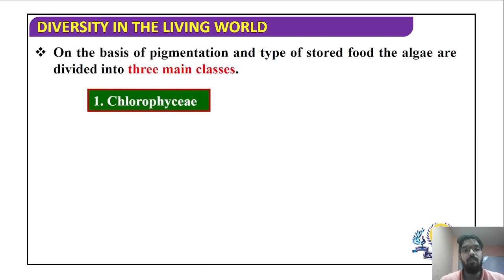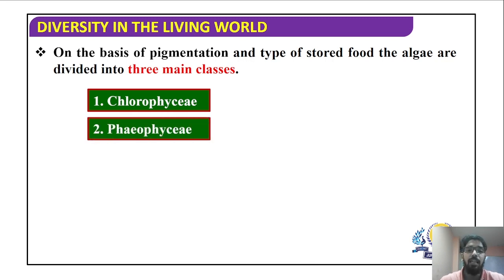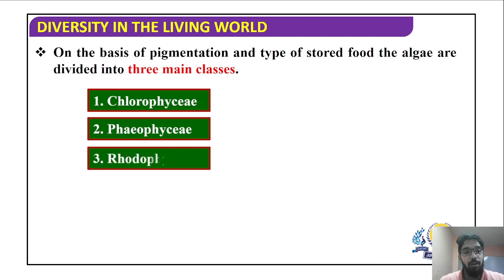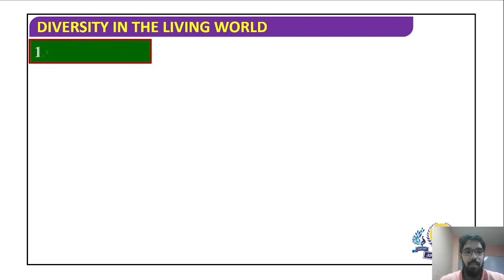So on the basis of pigments and type of stored food, algae are divided into three main classes. So based on type pigmentation and the type of stored food. So if they have a green pigment, they come under chlorophyceae. If they have a brown pigment, then they come under phaeophyceae. And the third one is red pigment, which is rhodophyceae. Let us look into each one of them in detail.